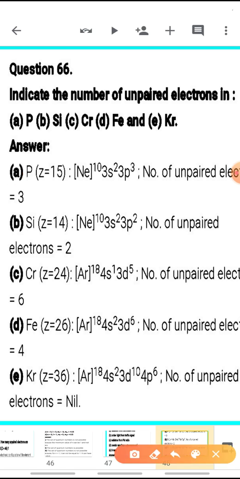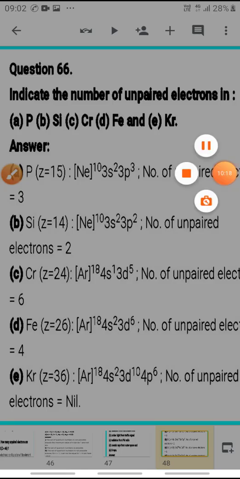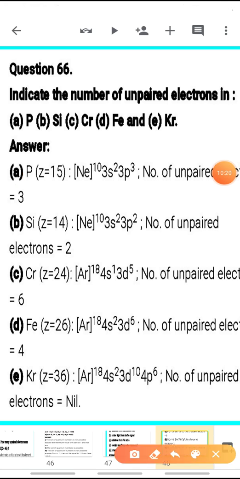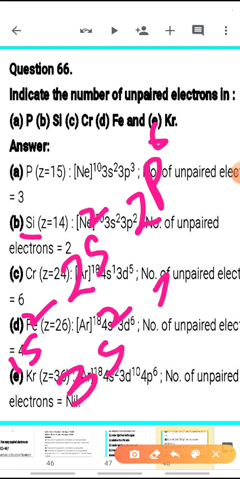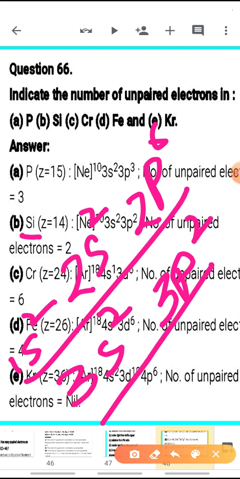Now next one is silicon. For silicon, the electronic configuration will be this way. I am writing 1s2, 2s2, 2p6. This is up to 10 electrons. Now 4 electrons are left. So 3s2, 3p2 will be the electronic configuration for silicon. 1s2, 2s2, 2p6, 3s2, 3p2.